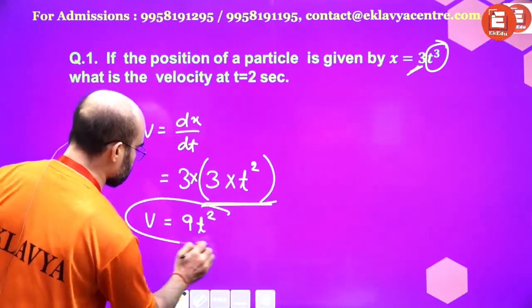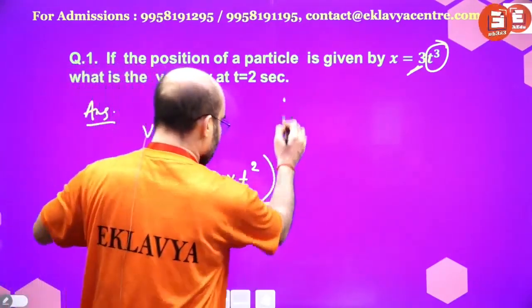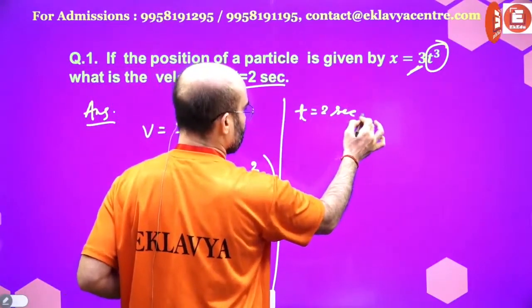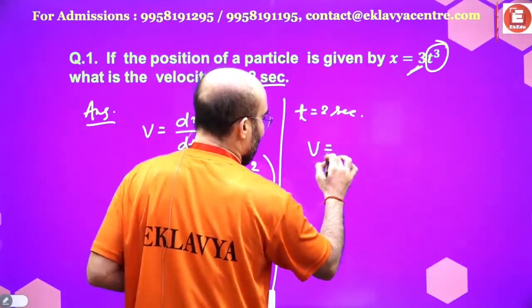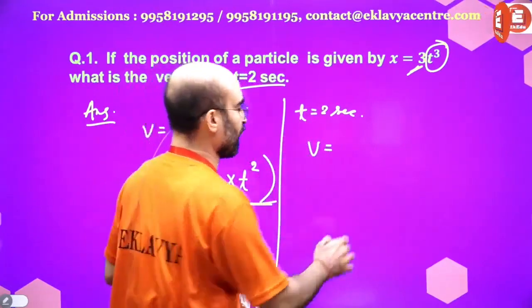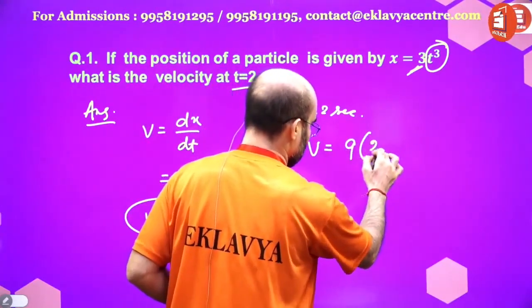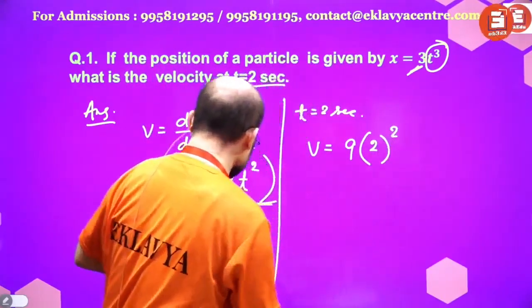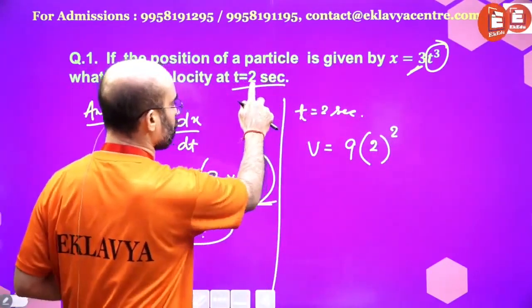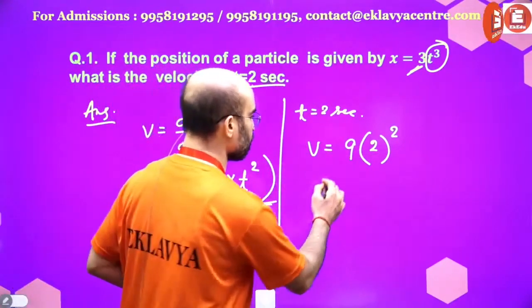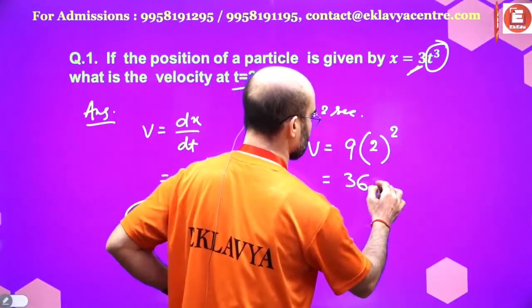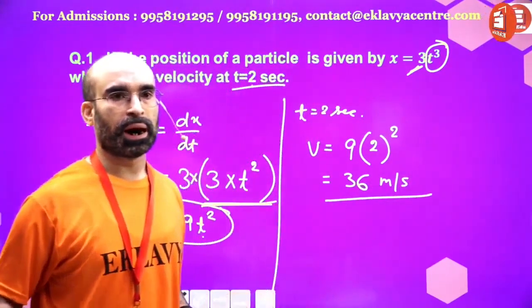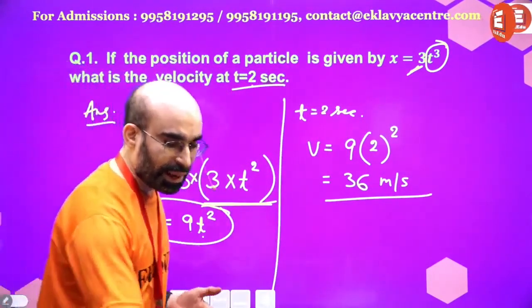This is the expression. Now the given instant is t equals 2 seconds. So what you will do? Velocity at t equals 2 seconds will be 9 into what? 2 raised to power 2. Why so? In place of t, I have substituted this value. I have done it, and then it comes out to be 36 meters per second. Understood? So this is the exciting thing.